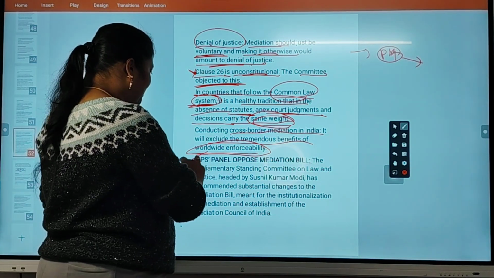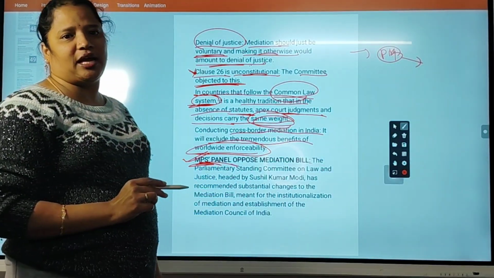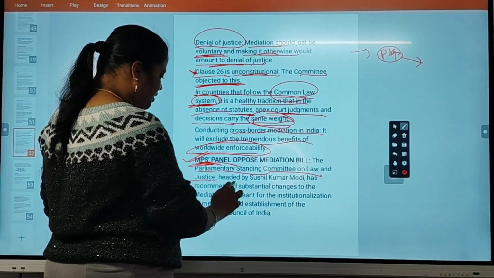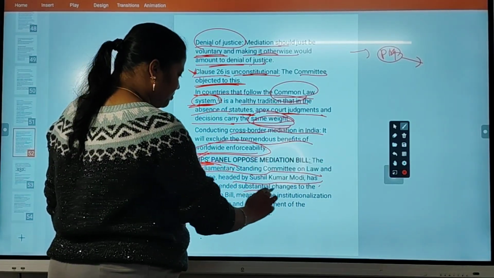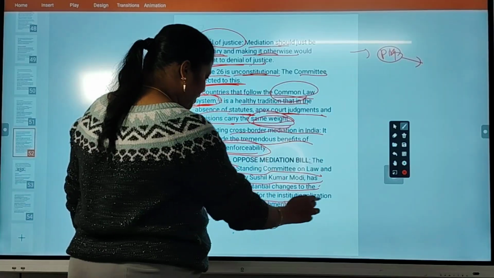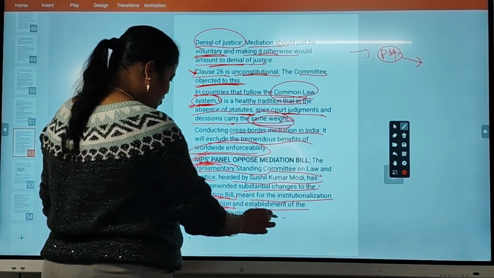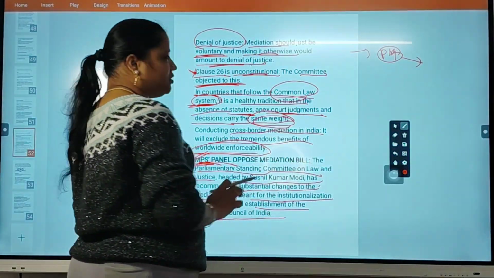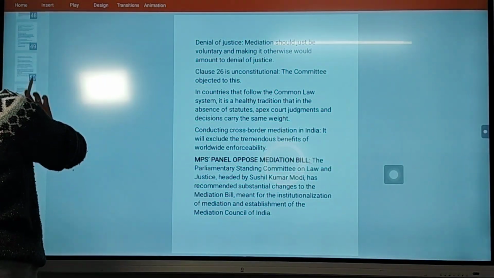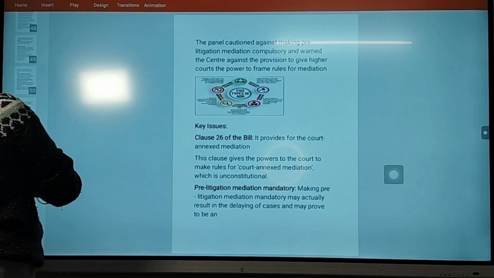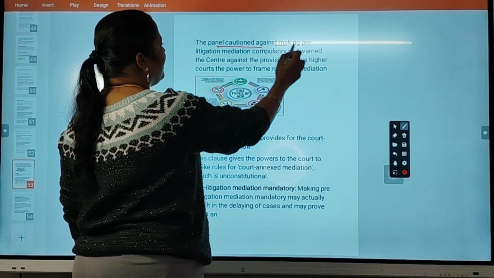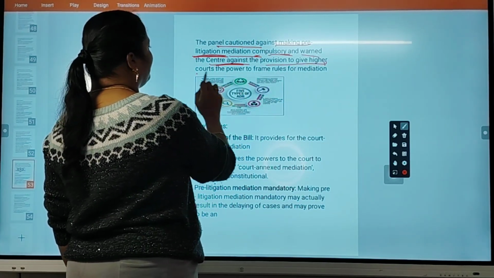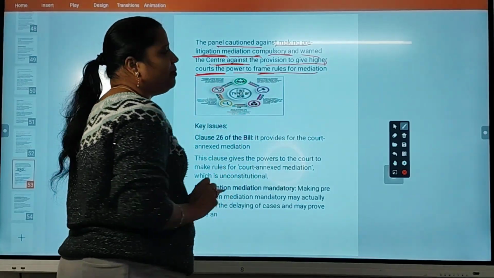But however, the MP panel is opposing the mediation bill. Why, we have to see here now. The Parliamentary Standing Committee on Law and Justice, headed by Sushil Kumar Modi, had recommended substantial changes to the mediation bill meant for institutionalization of mediation, establishment of the Mediation Council of India. They want some major changes also in the Mediation Council bill. First of all, they are opposing the mediation bill. At the same time they want some changes also in it. The panel cautioned against making pre-litigation mediation compulsory and warned the Centre against provisions to give higher courts the power to frame rules for mediation.